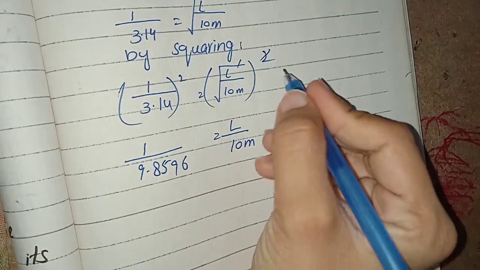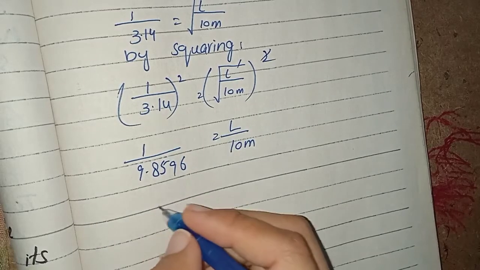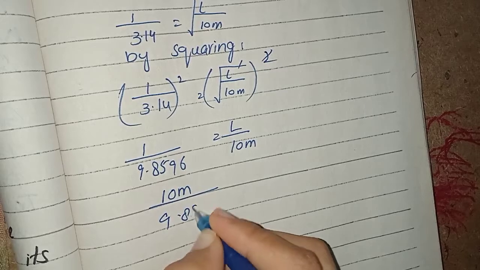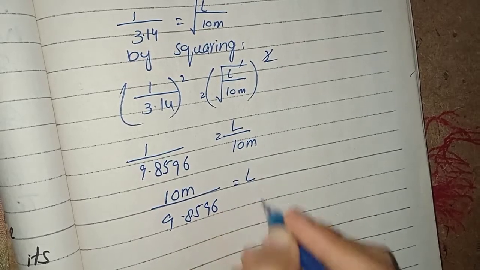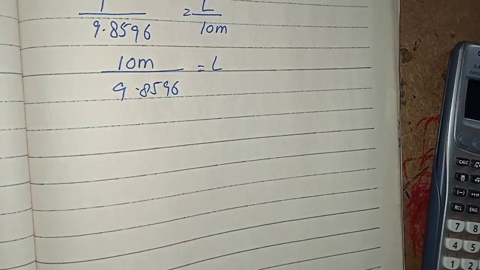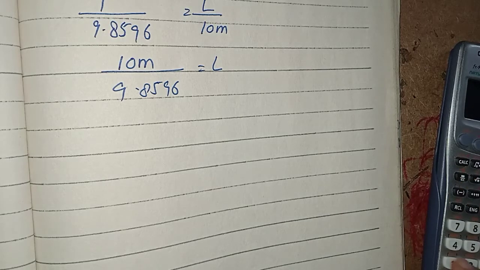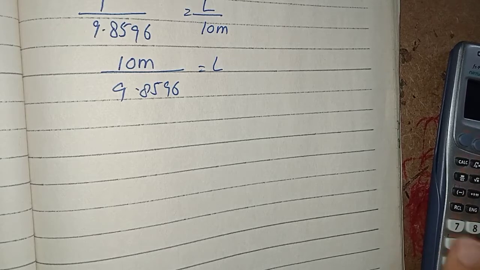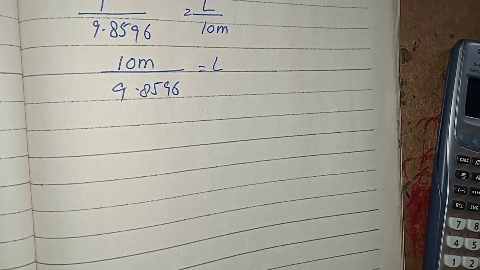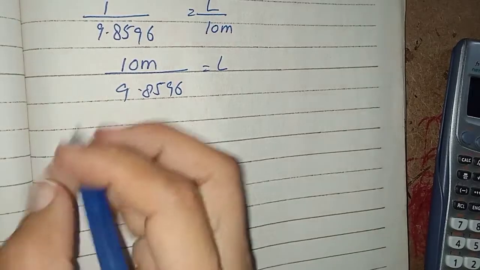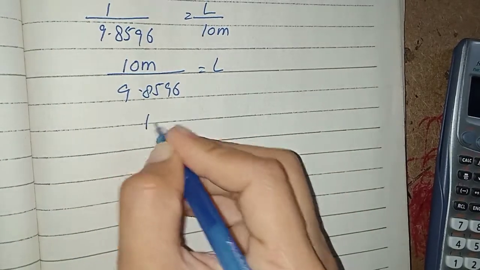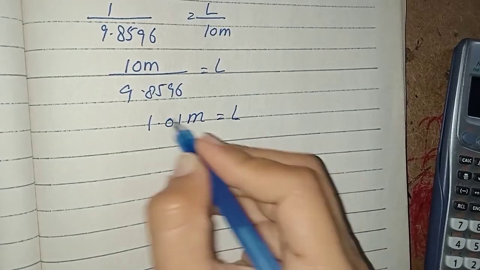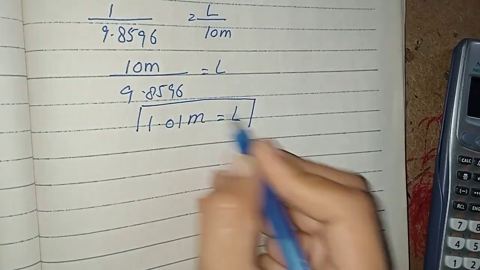This under root will be cancelled with this square, again by cross multiplication, L is 1.01 meter, the required length.